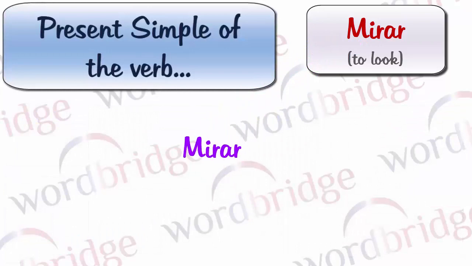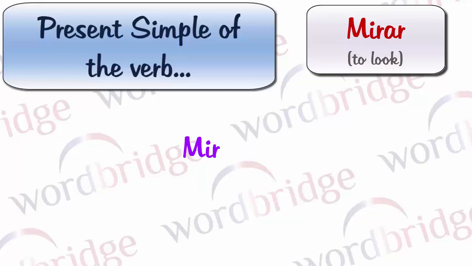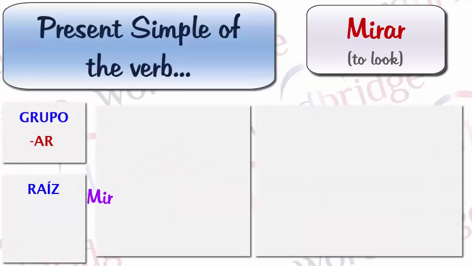Remember that we can obtain the root of a verb by removing the ending of it, and the remaining part is what we call the root, la raíz. So, we already have the first part of the conjugation in present simple, the root. Now, we must add the ending belonging to each pronoun.